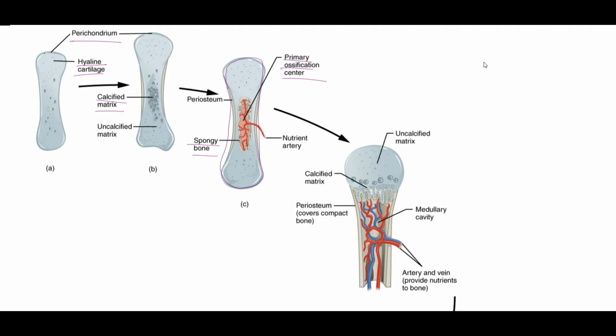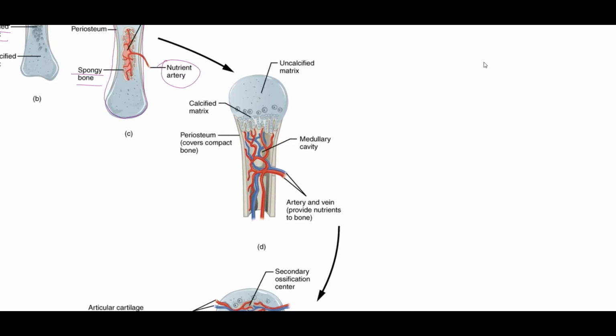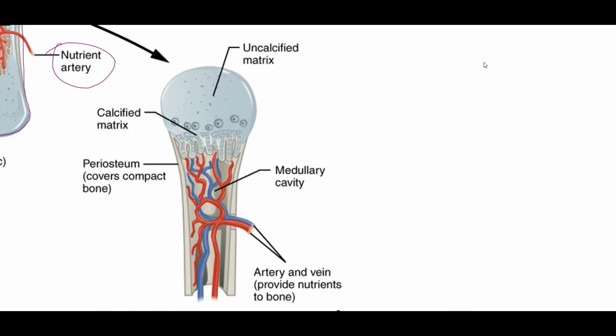Also, we can note that we have the presence of the nutrient artery. So, the nutrient artery is the one which enters our bone with the help of the primary ossification center and is a key artery during the growth and development of the bone. Further, in the calcification, we can note that we have the presence of the periosteum, which would cover the compact bone, and on the inner side, we have the presence of the endosteum.